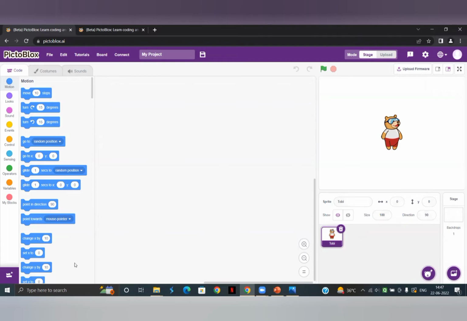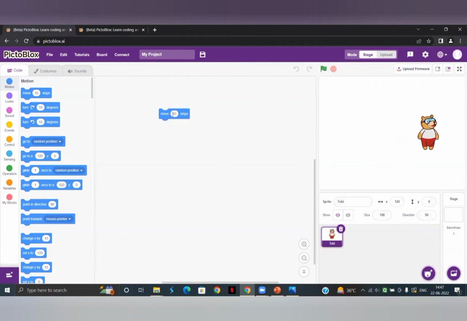We categorize them under the blocks palette. These are the blocks, right? We are going to use these blocks to make this character, which is on the right hand side of the screen, move and do certain actions. For example, if I click on this move 10 steps, let me just drag it over here and then click on it.